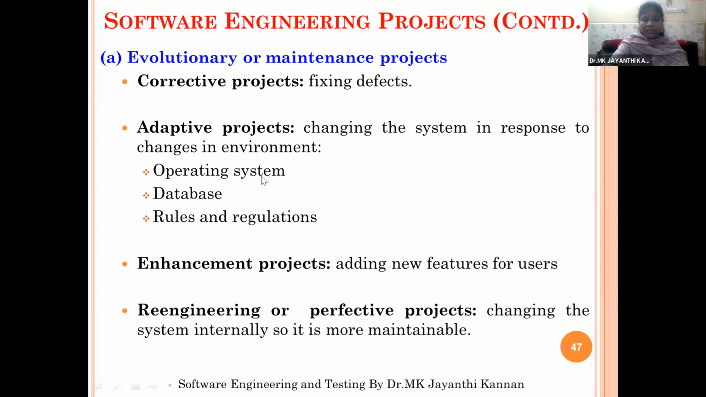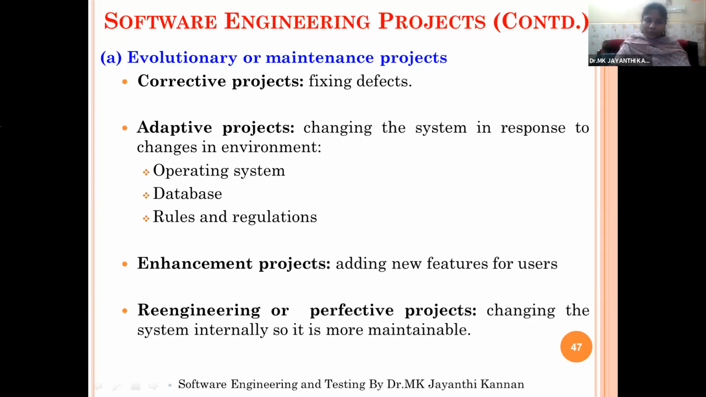It may be created for the DOS operating system or Linux operating system, and we will convert the project to the Windows operating system or Macintosh operating system, iOS. And the database change: the old database may be in Excel form, or we may be using Sybase or dBase databases. Now we can upgrade the database to MySQL or SQL or Oracle tables. And rules and regulations: if the rules, regulations or policies are changed, then to implement the new rules, regulations and policies, we will update the project. So corrective projects, adaptive projects, and enhancement projects.